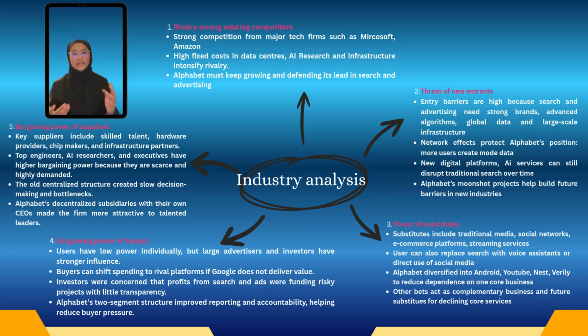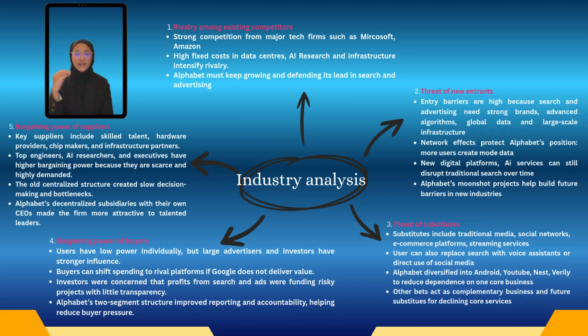demand clearer performance and accountability, profitability. In the case, shareholders became increasingly unhappy that profit from the search and advertising businesses was being plugged into the Vogue innovation project with little reporting, and they found it difficult to evaluate the performance of the different parts of the company. This reflects strong bargaining pressure from powerful stakeholders.